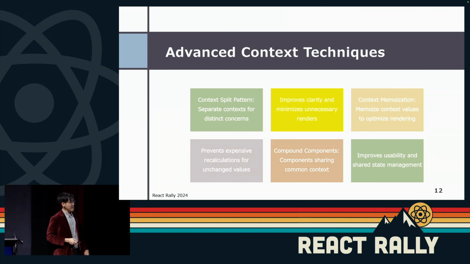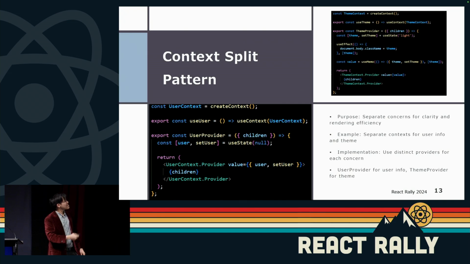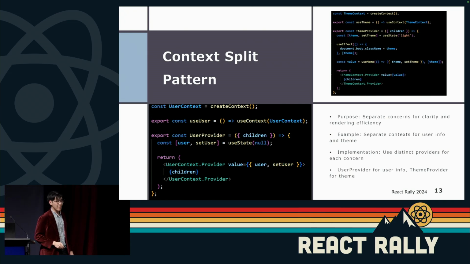Memoization is a very important technique as well, which helps you optimize rendering by preventing expensive recalculations for values that are unchanged. And compound components allow you to share common context and improve usability and shared state management. So we're going to be looking at the context split pattern as well.